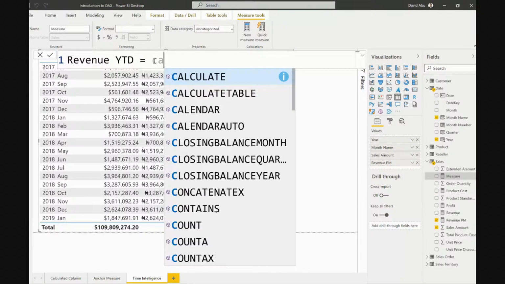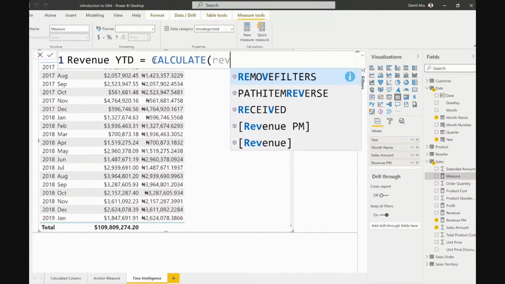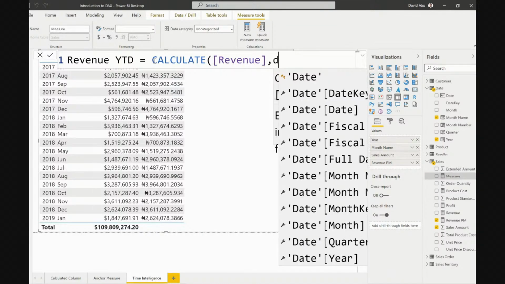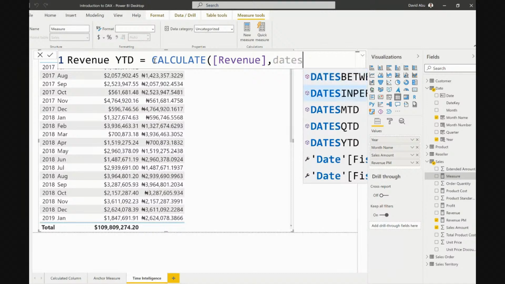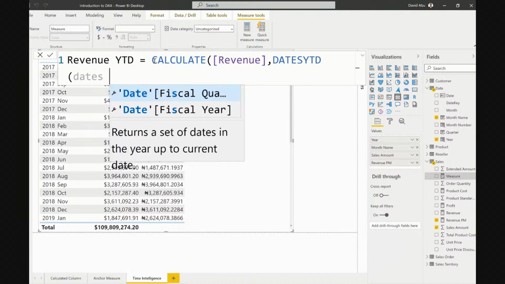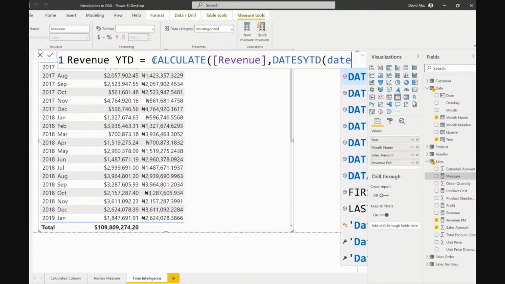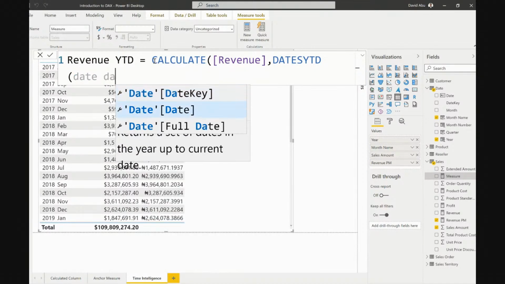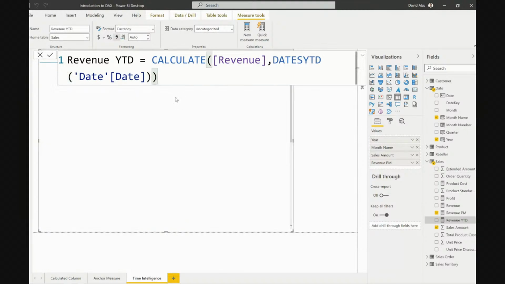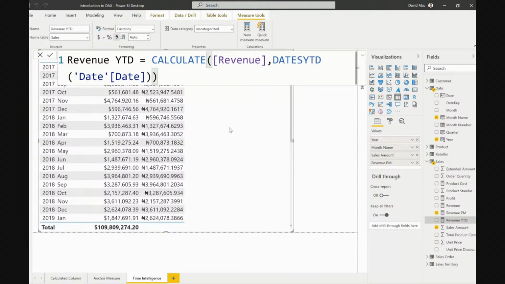Remember the way we do calculate. We go to calculate, pick revenue, comma, then we do our date YTD, then date, we pick dates, then date. It's as simple as that, and we close the bracket. Immediately we close the bracket, let's see what it brings in the table.